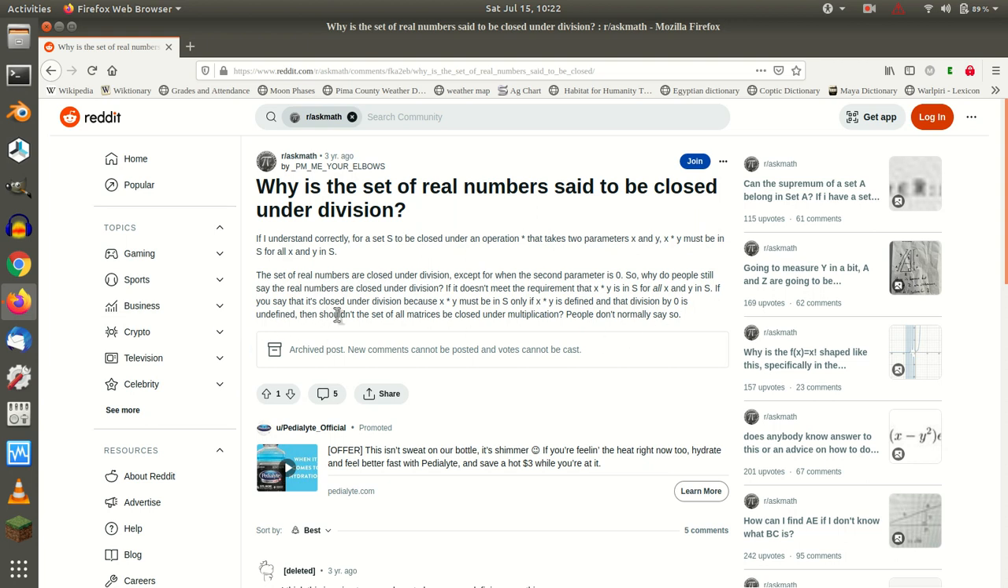If you say that it's closed under division because x star y must be in S only if x star y is defined, and that division by 0 is undefined, then shouldn't the set of all matrices be closed under multiplication? People don't normally say so. Okay?